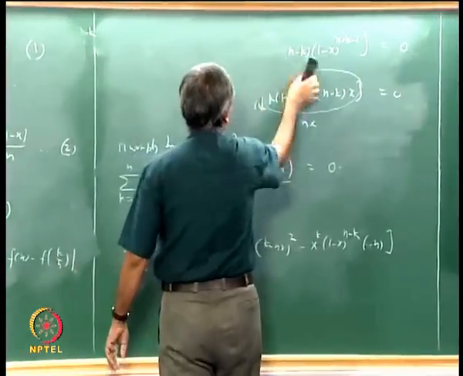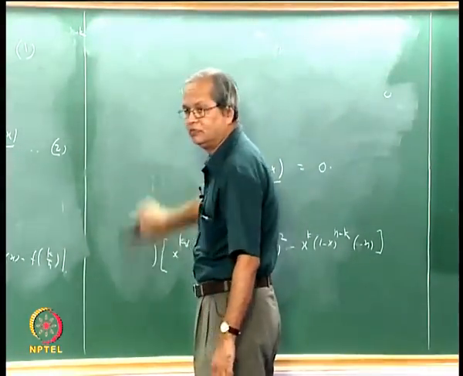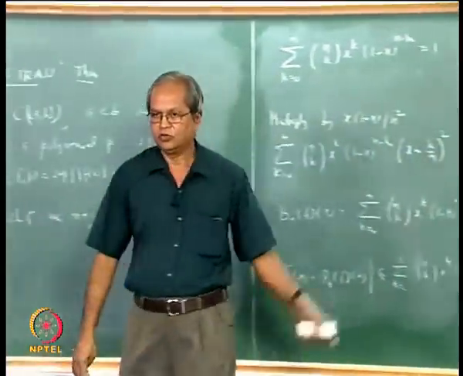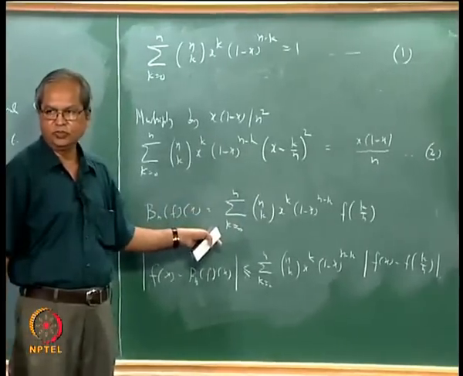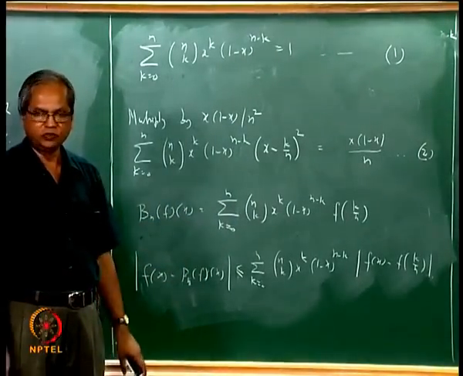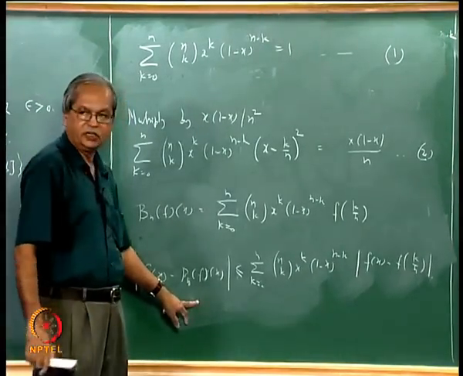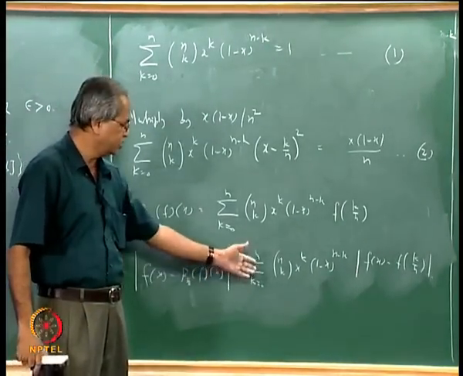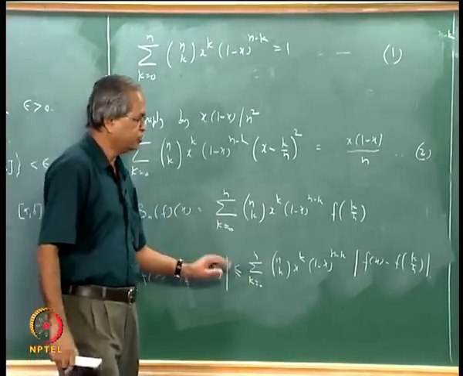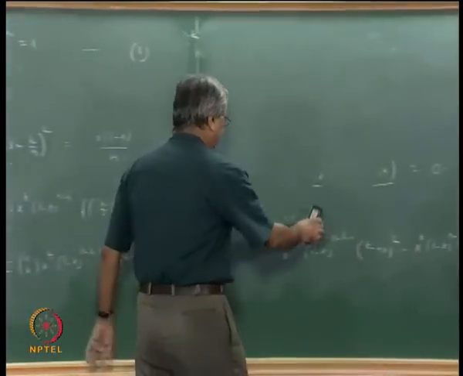Now, till now whatever we have done could have been done for any function. We have not used anywhere the fact that f is continuous. These are just algebraic manipulations. Up to this point I could have done it for any function. Now we shall use the fact that f is continuous. To show that this difference can be made less than epsilon, we have to show that this sum can be made less than epsilon. So first we shall use the continuity, and we also need to use this identity. Let us see how to proceed.